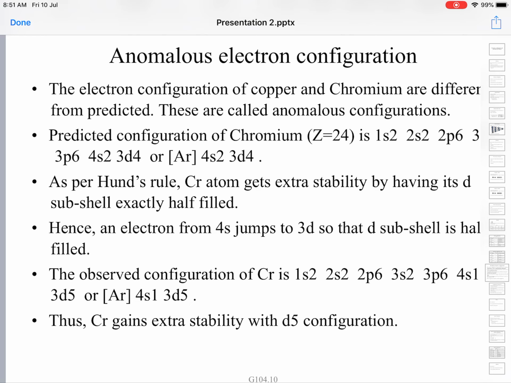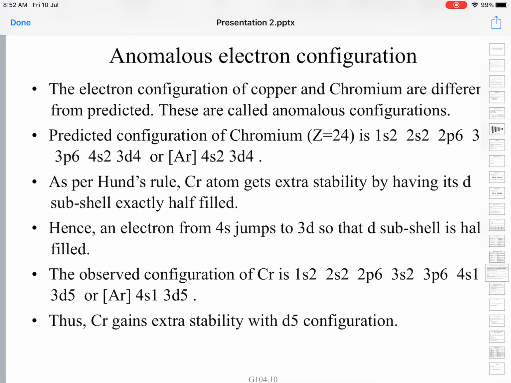Sometimes the Aufbau principle is not obeyed, and primacy is given to Hund's rule of maximum multiplicity. These special cases can again be explained in terms of stability itself. For the sake of stability, atoms do those things. These are anomalous or abnormal configurations, not as per the rule but a bit different. We have two cases of anomalous configuration: copper and chromium.